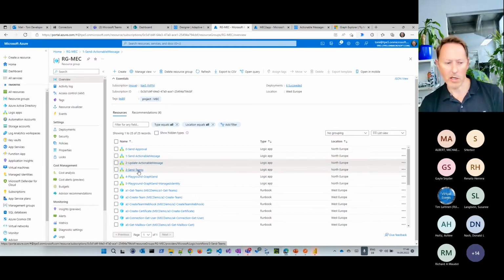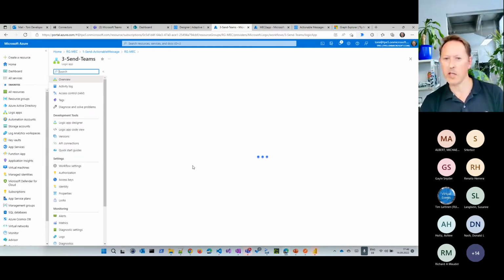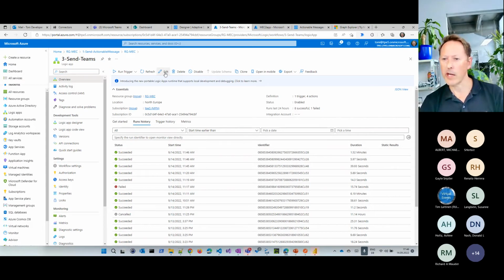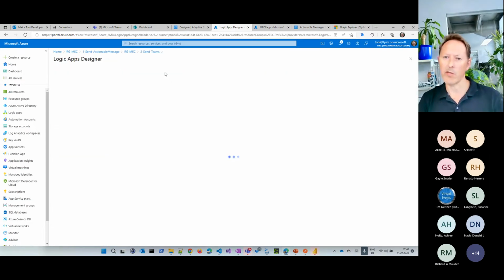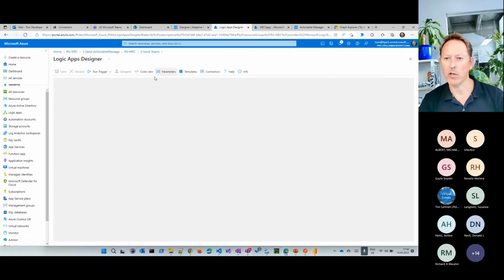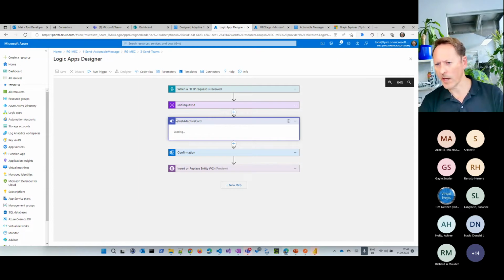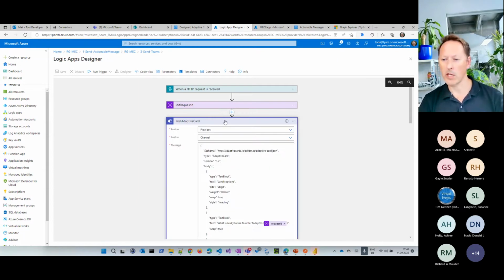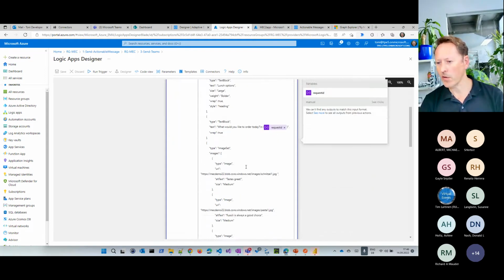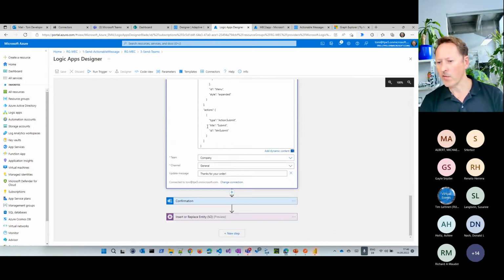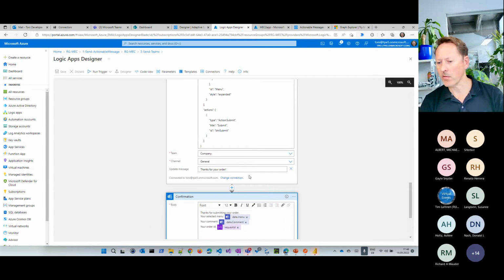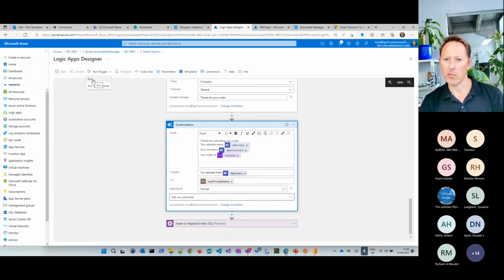I want to show you one last demo here, the send Teams here, which is also a ready-to-use connector. You can not only send an adaptive card to Outlook or use it in Viva Connections. There's a ready-to-use connector where you can send it to Teams. And the benefit here, again, you see an adaptive card in here with the same menu here. And the benefit here is we can react on that, what's happening in that card. So let me show you that.